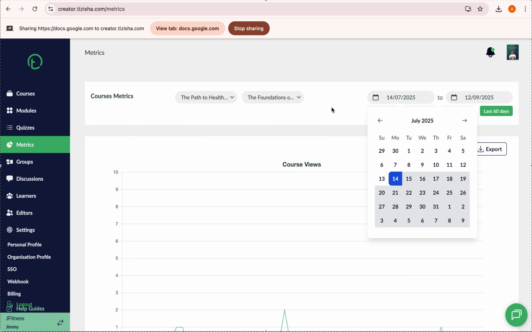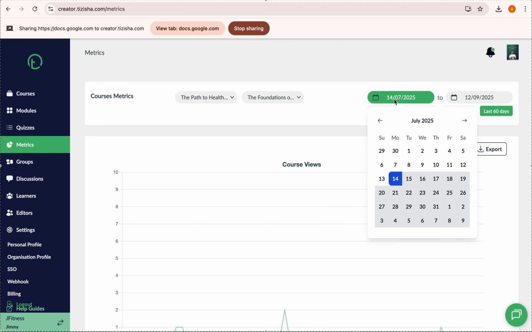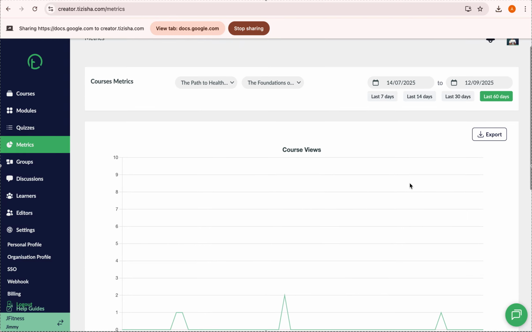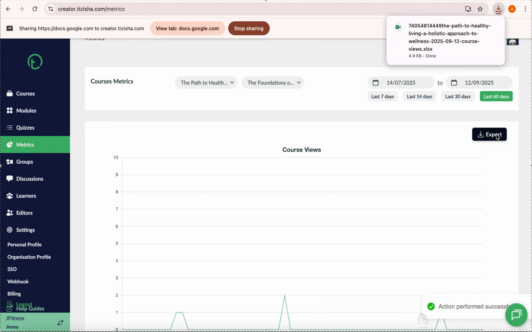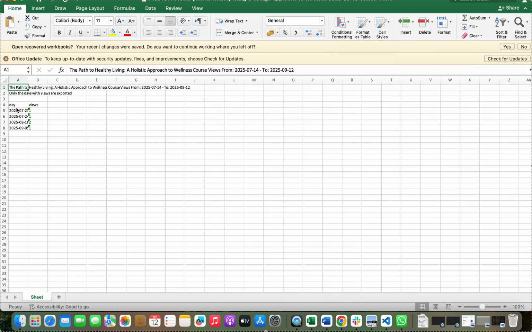So I'll just show you how that looks like. So let's say you've just filtered the last 3 years here from 2022 to 2025. You filtered, you want to see, oh, I want this data for the past 3 years. So you get to see that graph here, and then you can export that. So if I click on export, so you see we have this Excel that's been saved here. So it shows the dates.